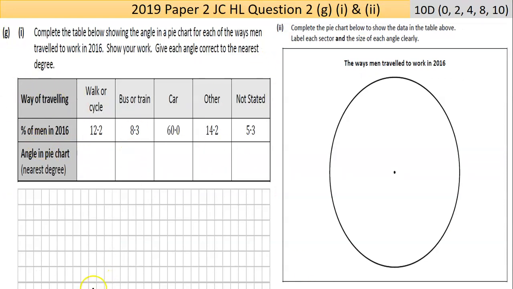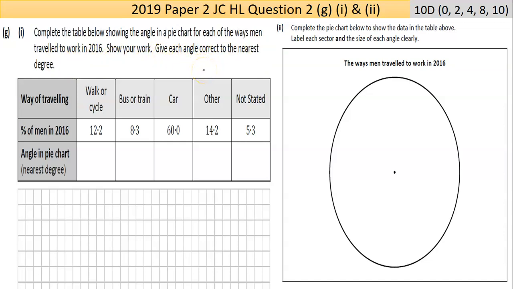Now, part G, part 1. We'll speed it up because I'm on 13 minutes. This is worth 10 marks, so we're into the big money. Actually, part 1 and 2 are worth 10 marks, so again, they're doubling up the answers. Complete the table below showing the angle in a pie chart for each of the ways men travelled to work in 2016. Show your work, give each angle correct to the nearest degree.